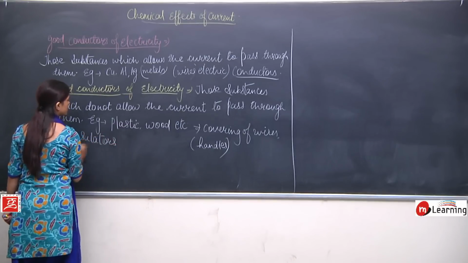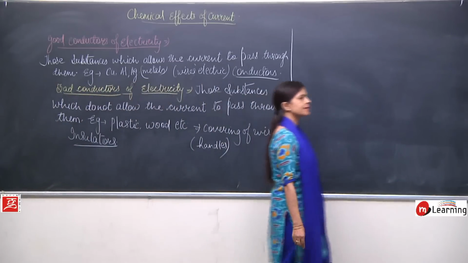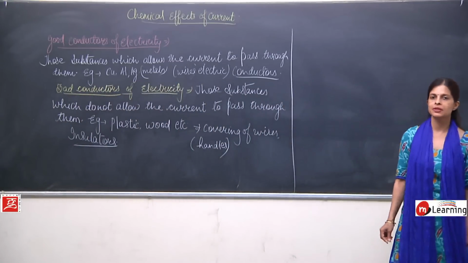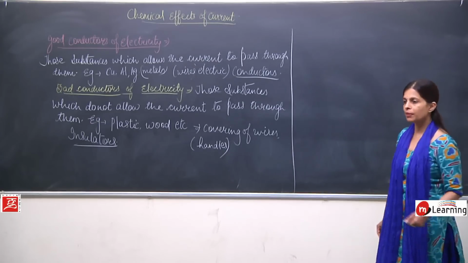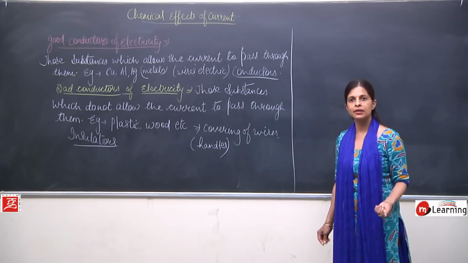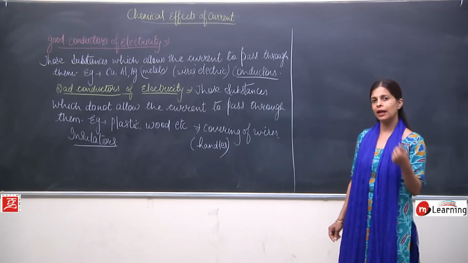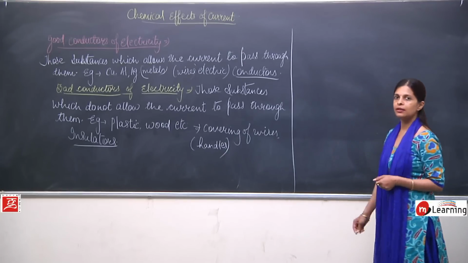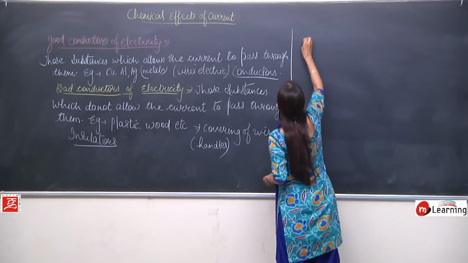But I just said there are certain substances which carry current, maybe on certain conditions, and maybe not as strongly as the good conductors. So I am talking about semiconductors.